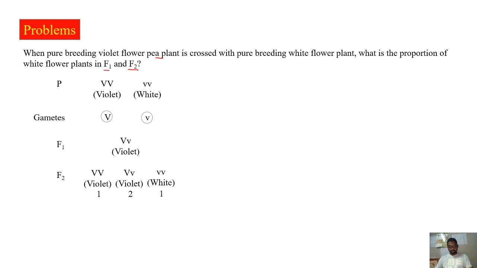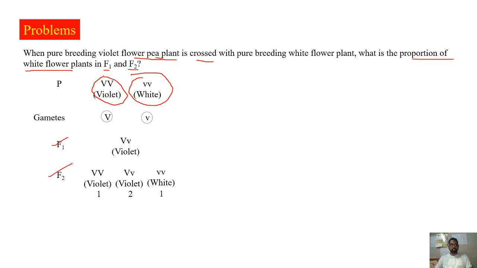Whenever a problem is given in genetics, you have to understand the problem first. So just write the data first. What is the data that is given? A pure breeding violet flower plant is crossed with a pure breeding white flower plant. Now the question is about the proportion of white flower plants in F1 generation and in F2 generation.